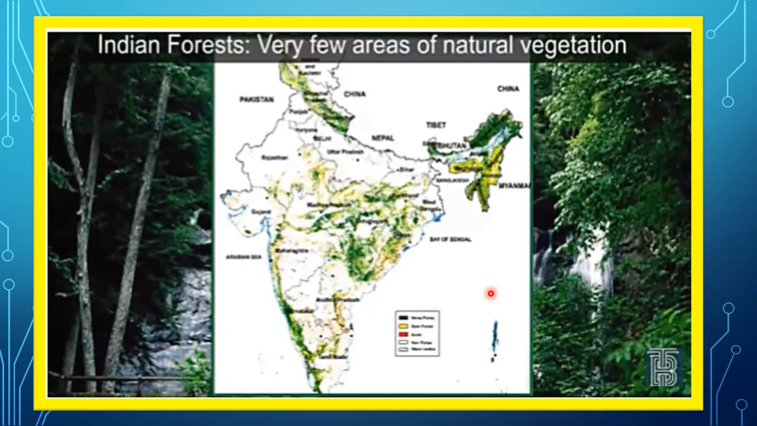Now the vegetation cover of India in large parts is no more natural. There are very few areas where we have natural vegetation growing. Most of them are cultivated. Let us see the regions which have natural vegetation in our country.